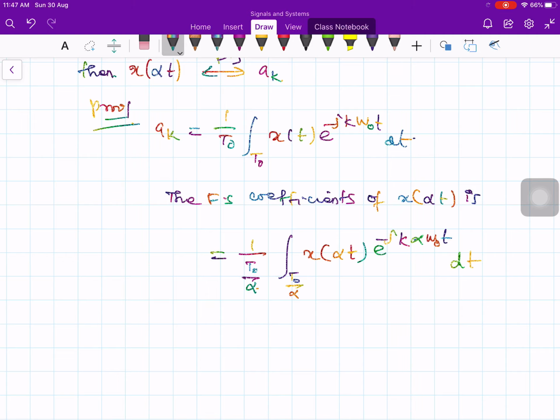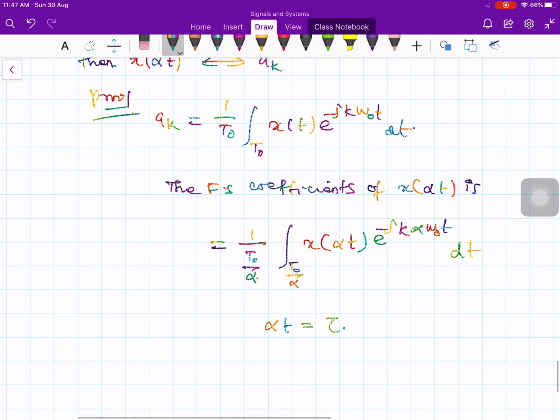Now put alpha t equal to, let's say, tau. So alpha times dt is equal to d tau, so dt is equal to d tau by alpha, right?